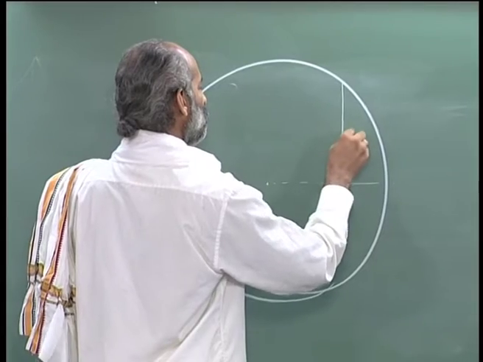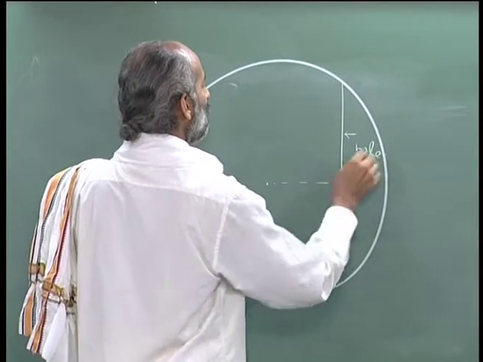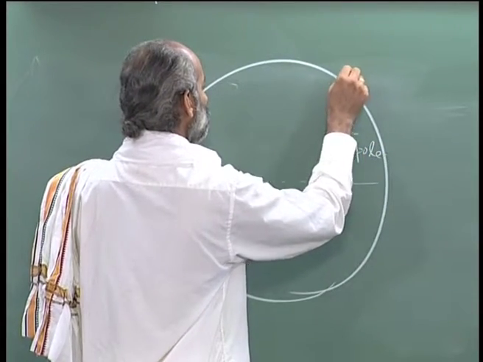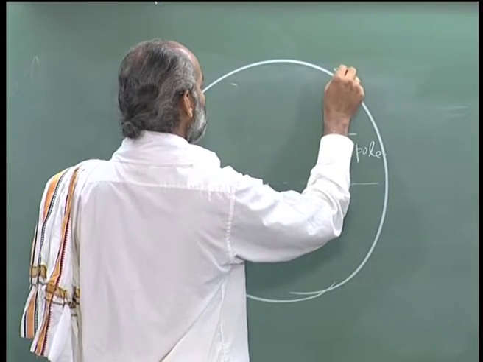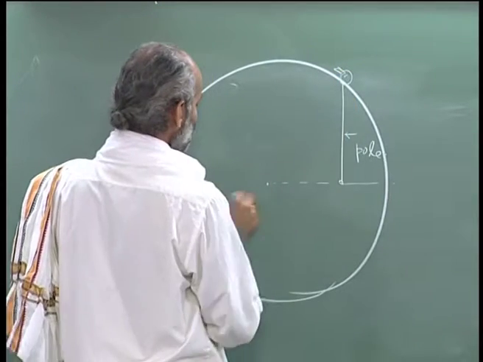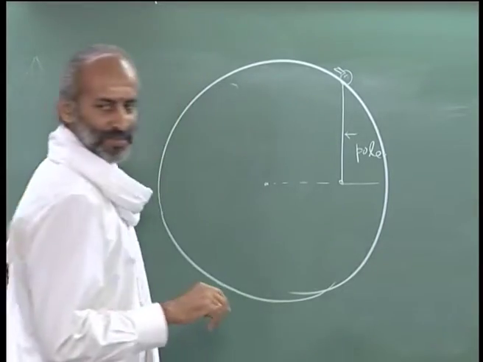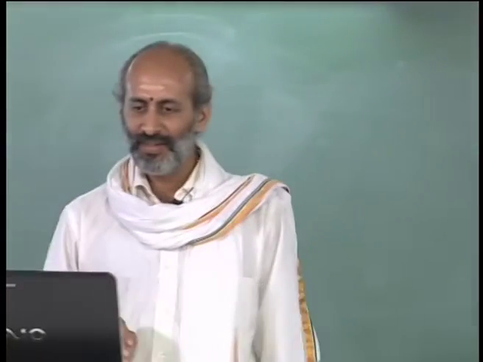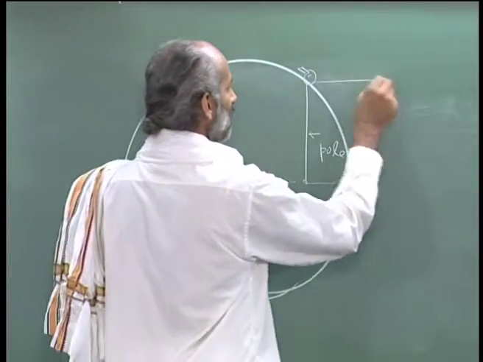So, the problem is the following. Let us take this to be the pole. The Shyena, that Krura Shyena, is sitting here, and Ashtadashakochraaye, so this is given to be 18.